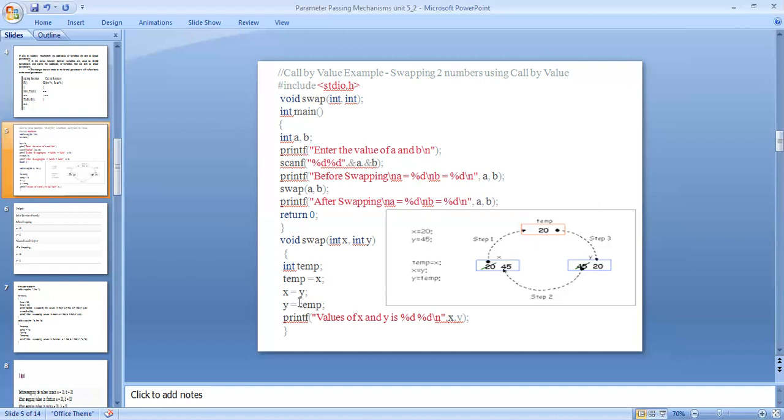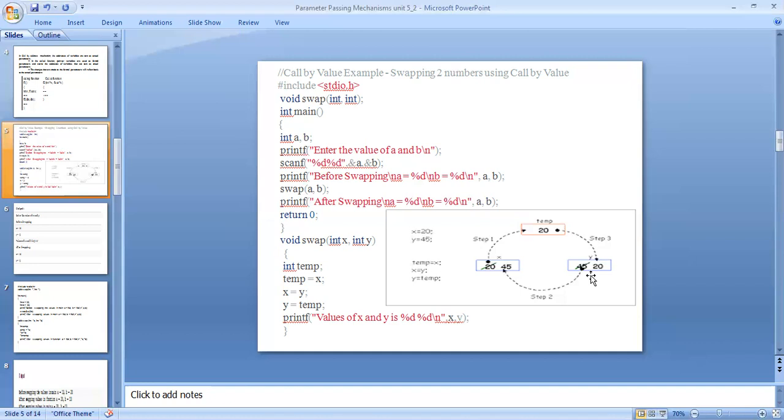After that, x equal to y, semicolon. Y's value is 45. It means that when you are using the assignment operator, the right hand side value is assigned to the left hand side. That's why x is 45. After that, y equal to temp. The temp value is 20, so the value 20 is assigned to y. That's why y equal to 20. The printf value of x and y is x equal to 45, y equal to 20.